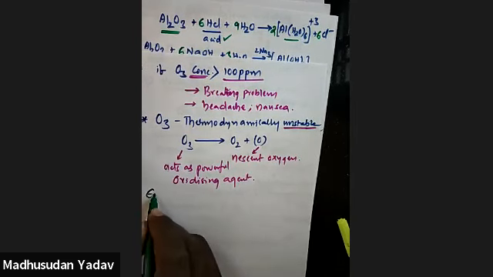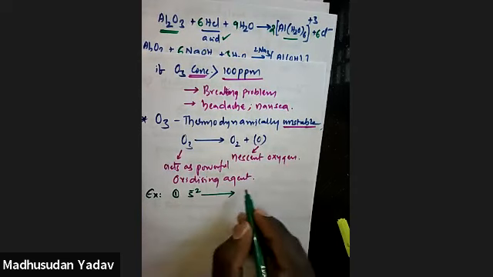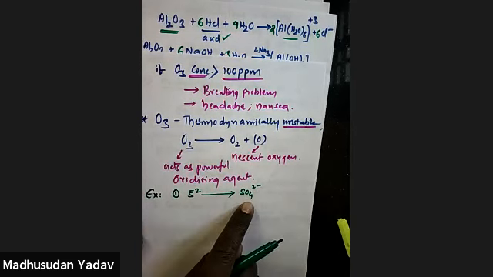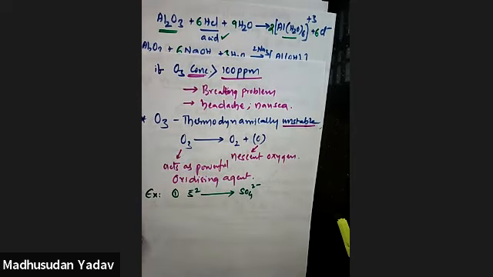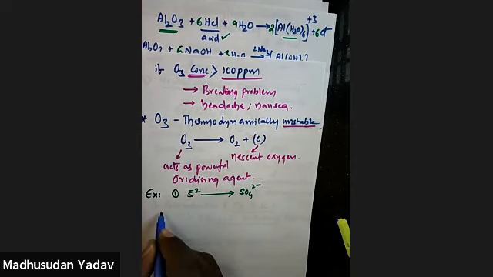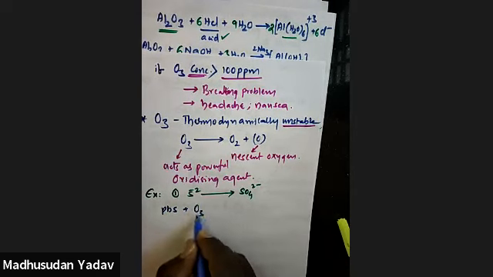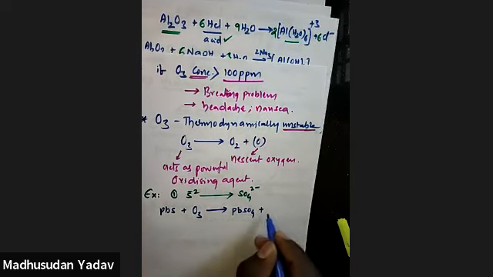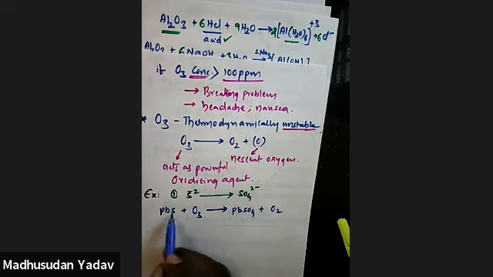Let's take a few examples. First one, sulfides are converting into sulfates. Look at this, S minus 2 is converting to SO4, which means oxygens are added here. This oxygen comes from ozone. So let's write its equation. Lead sulfide on reaction with ozone converts into lead sulfate plus O2. O3 is converting into O2 and this oxygen is absorbed by lead sulfide, so sulfides are converting into sulfates.